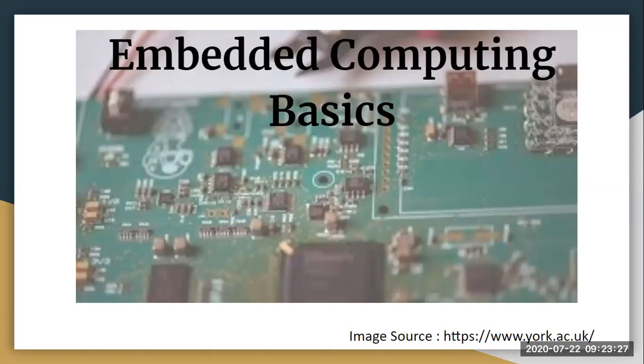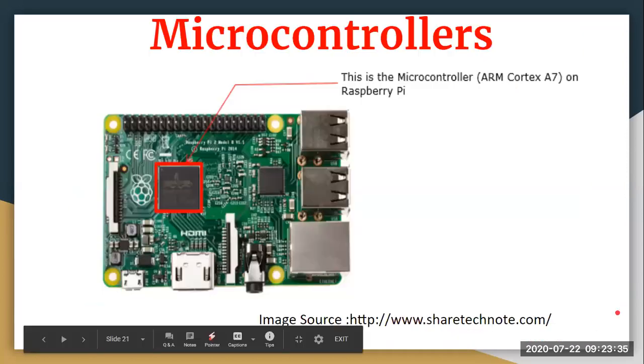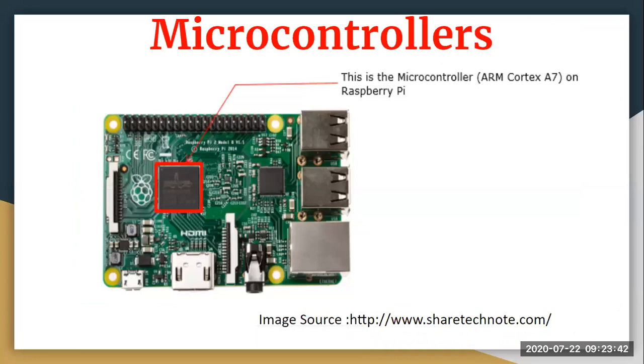When we are talking about embedded computing basics, we need to know a few things used in electronic components. The very first is your microcontroller. You must be knowing about it. A microcontroller is a compact integrated circuit which performs an operation in your embedded system.